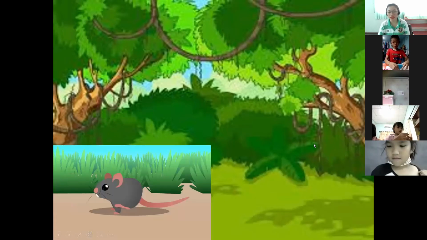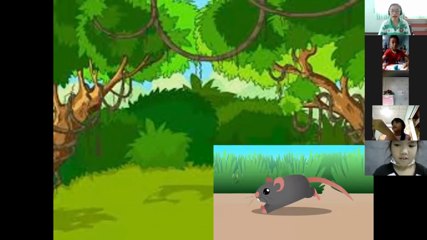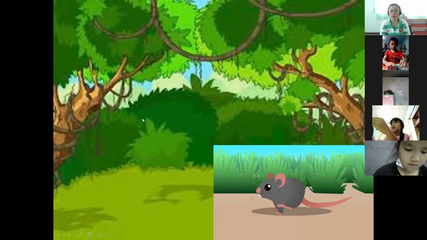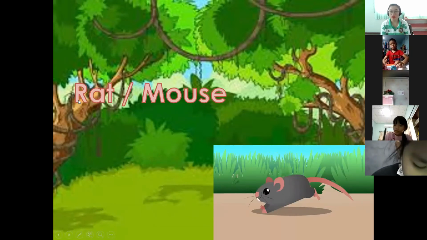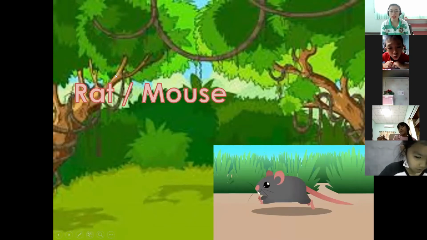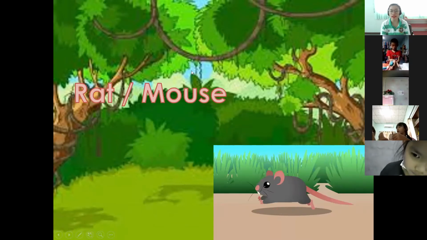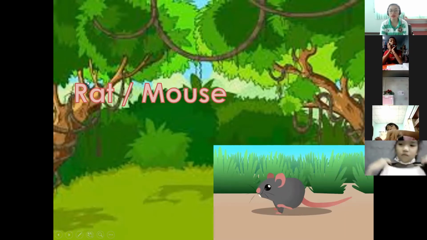What animal is it? Okay. Correct. Very good. A rat or a mouse? Okay, so how do you spell rat? R-A-T. Very good. M-O-U-S-E is how we spell mouse. Okay, very good. So let's make a sentence using the word rat.